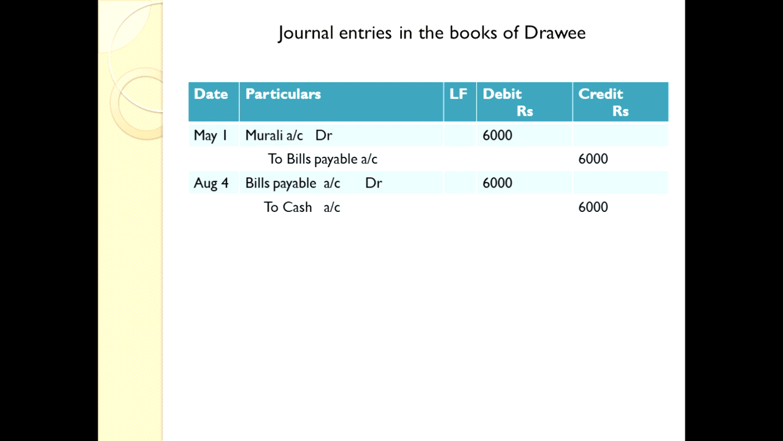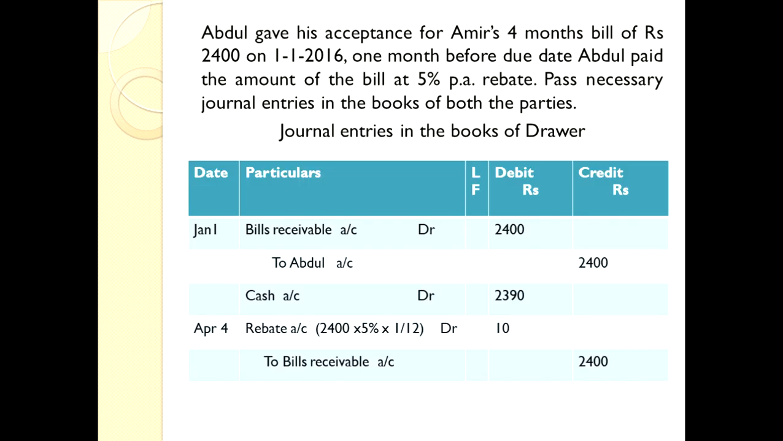Now let us see one more problem, that is, payment made before maturity of the bill. We are going to see that problem now. Abdul gave his acceptance for Amir's 4 months bill of rupees 2400 on 1/1/2016.